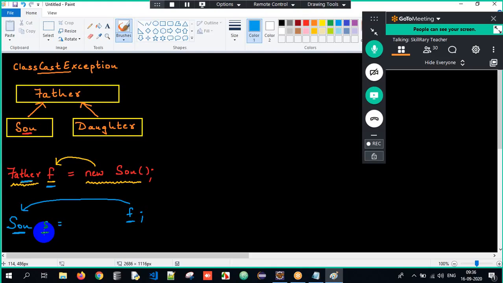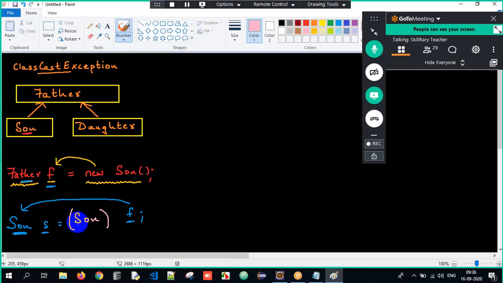We have to do it explicitly, and upcasting is the prerequisite. To which type am I trying to convert? Son, so I have to write Son. But if I write only Son, that becomes a declaration. We need to cast it, within parentheses. So upcasting is implicit, downcasting is explicit.